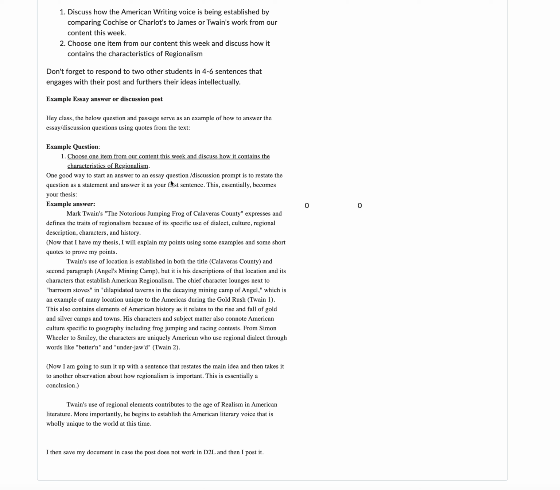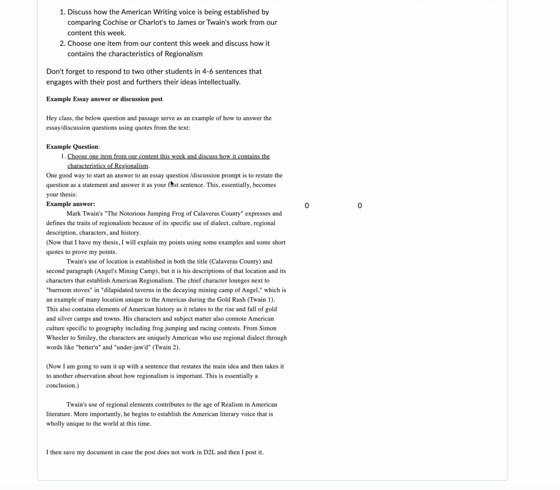From Simon Wheeler to Smiley, the characters are uniquely American who use regional dialect through words like veteran and underdog. And then I cited that as Twain too. And I feel like I've given you an example now of dialect, culture, regional description, characters, and history. That's all regionalism, right? So now I'm just going to wrap it up with one or two short sentences that act as a conclusion.